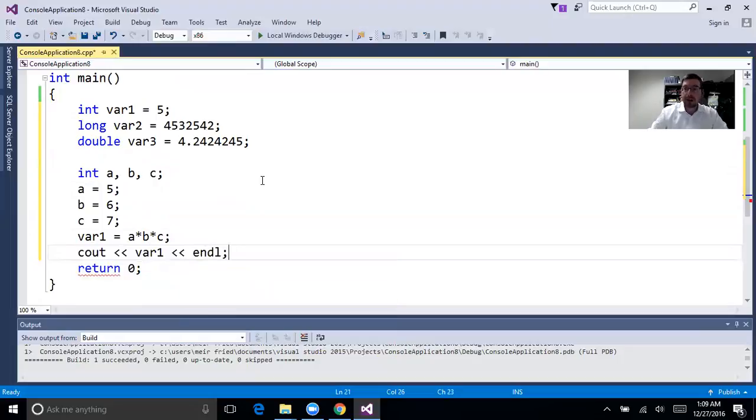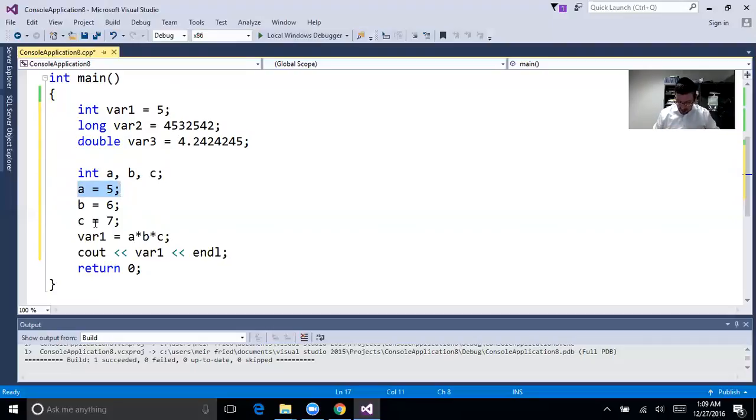So let's talk about all of this stuff that I just threw in there pretty quickly. We could create a variable and assign it. There's lots of different data types, which means how much memory is assigned to it and what type of memory is assigned to it. Double var3 is a double, allowed to have decimal points. Int a, b, c is 3 different variables that were created. Those variables that were created do not have any assignments. Afterwards, I assign them. Note A is going to be assigned 5 with a semicolon, B is assigned 6 with a semicolon, C is assigned 7 with a semicolon.